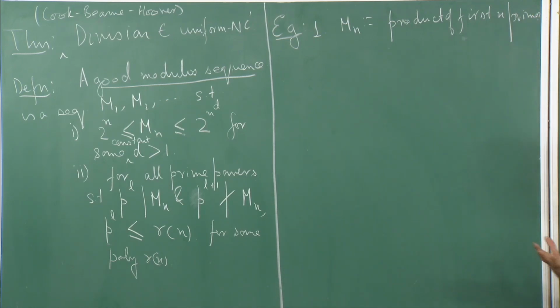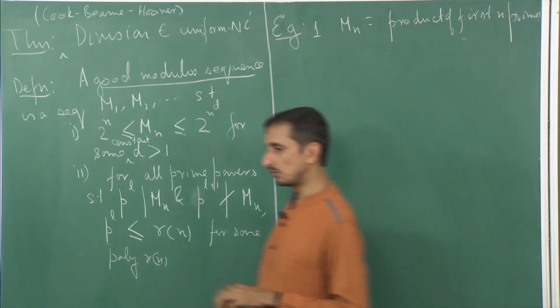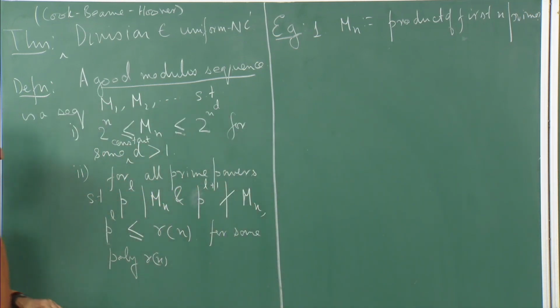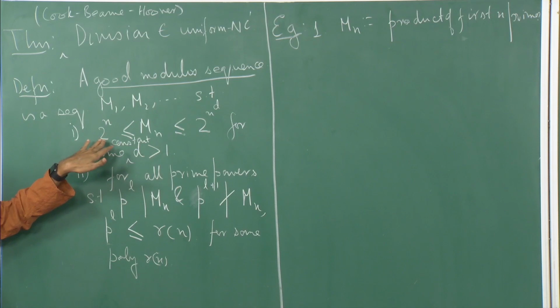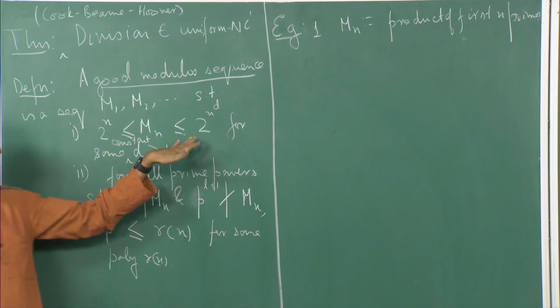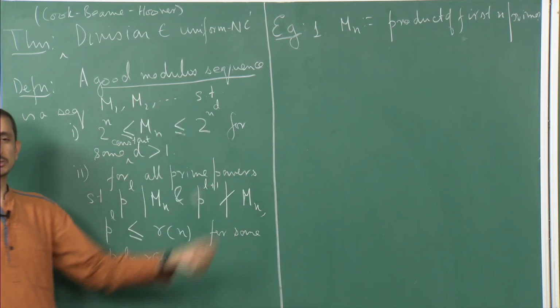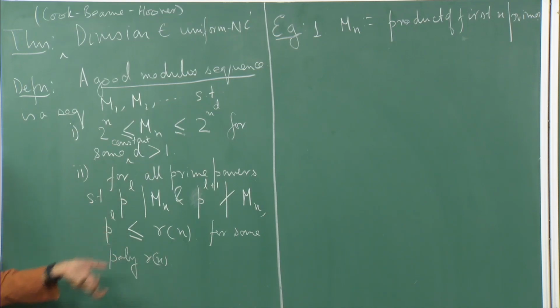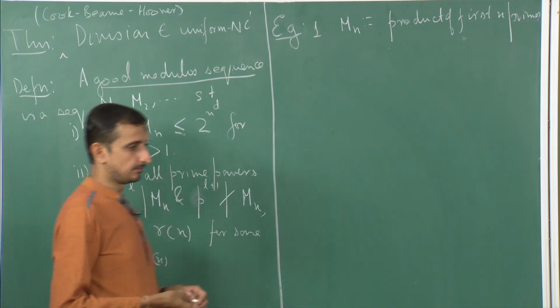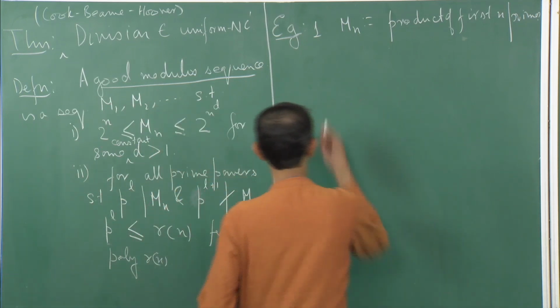Okay. If you look at the first n primes, you can show that it is greater than 2 to the power n, and it is less than actually 2 to the power n square. And of course, for the product of the first n primes, the only prime power divisors are the primes themselves, and the nth prime by the prime number theorem is at most n log n.